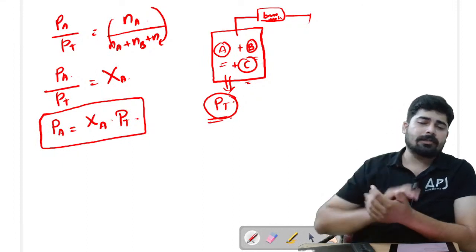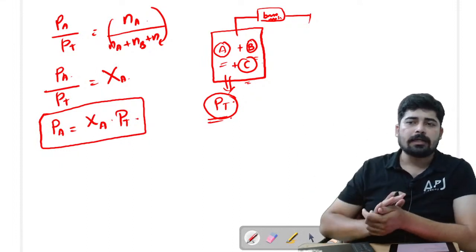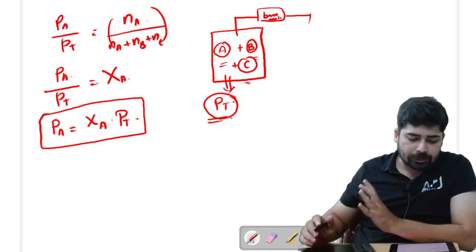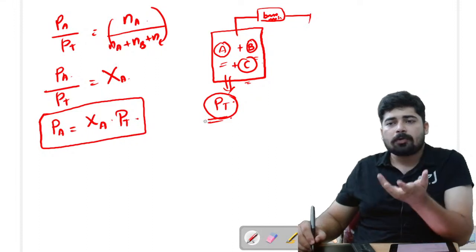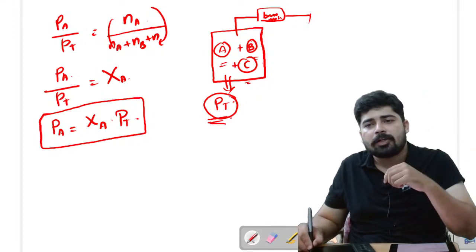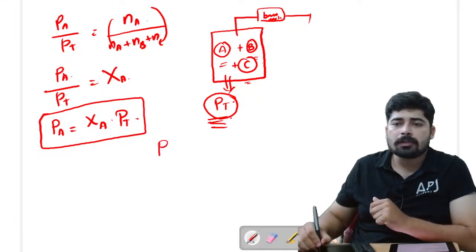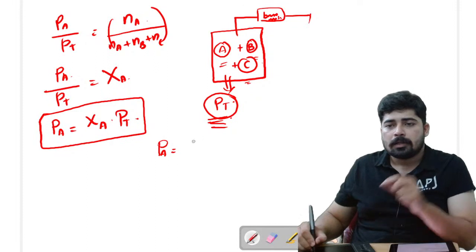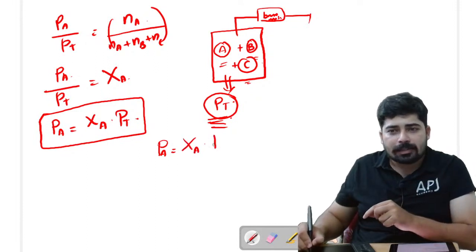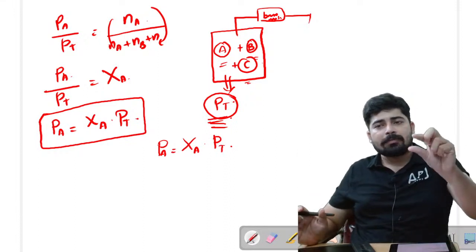So this relation, PA equal to XA into PT, or mole fraction of A into PT, will give us the individual pressure or the partial pressure exerted by each gas. I know that by placing a barometer and measuring the total pressure, we get the value of total pressure. What do I have to do to find the partial pressure of A? You only have to find the mole fraction of A, then just multiply it with total pressure, that's all.